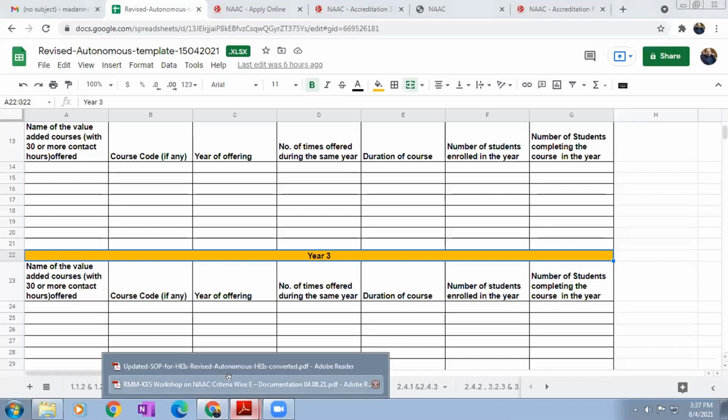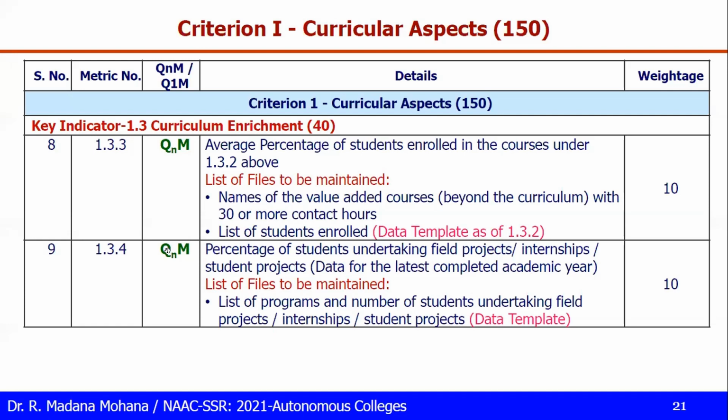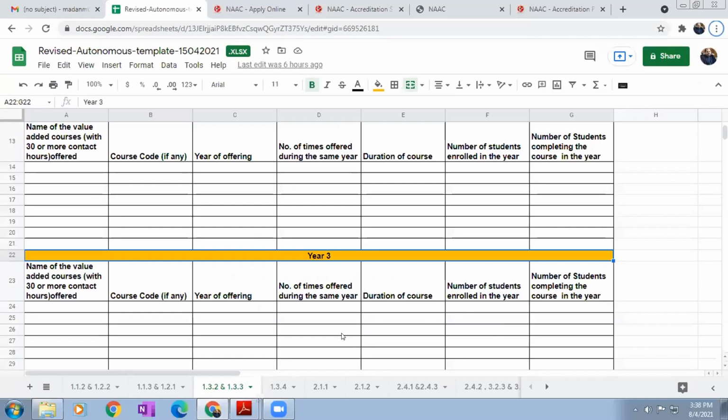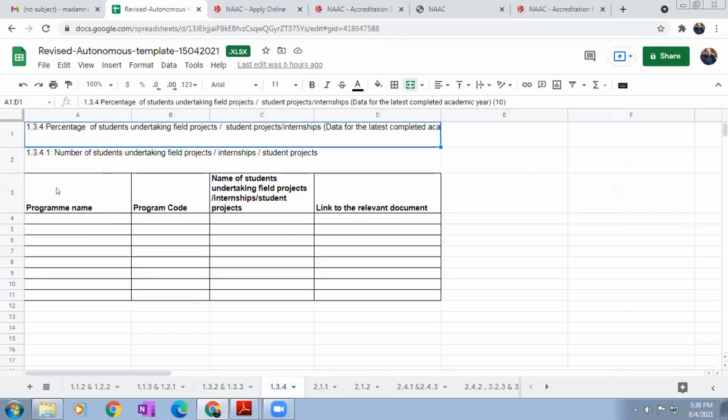Okay, then coming to our next metric, 1.3.4, percentage of students undertaking field projects, internships, student projects, etc. Here only the latest completed academic year. Suppose 2021 is the latest completed academic year, that data we have to collect here. So here, as per the data template 1.3.4, now let us see. This is a separate template.